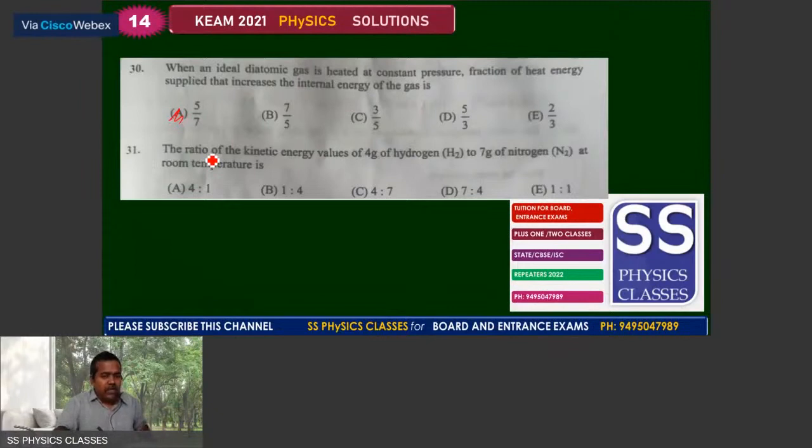And we can move with the question number 31. The ratio of the kinetic energy values of 4 gram of hydrogen to 7 gram of nitrogen at room temperature. Based on the number of moles, you will never get an answer for that. So we use the fundamental concept here that it depends upon the temperature, and hence we can say that the kinetic energy is the same, and the same idea is the answer.